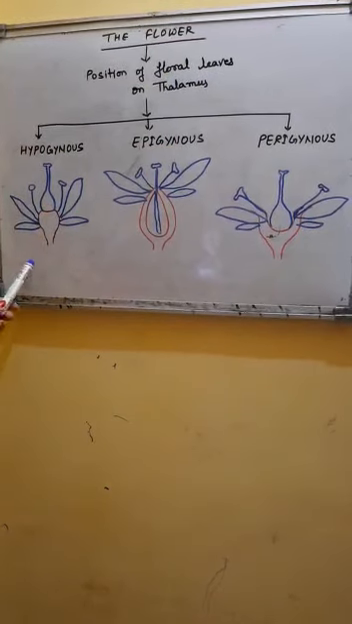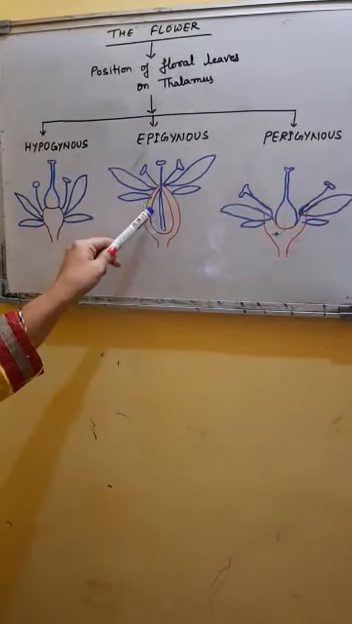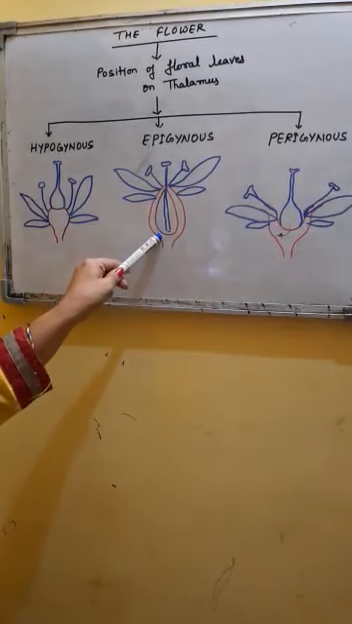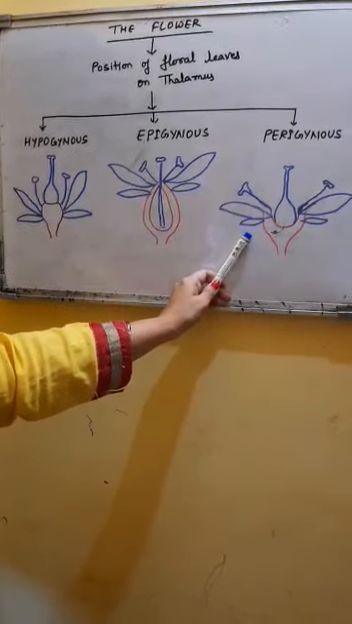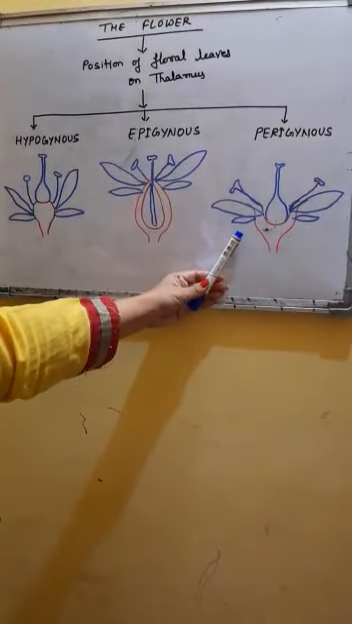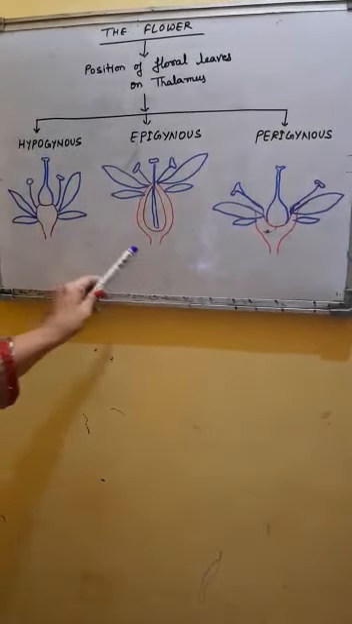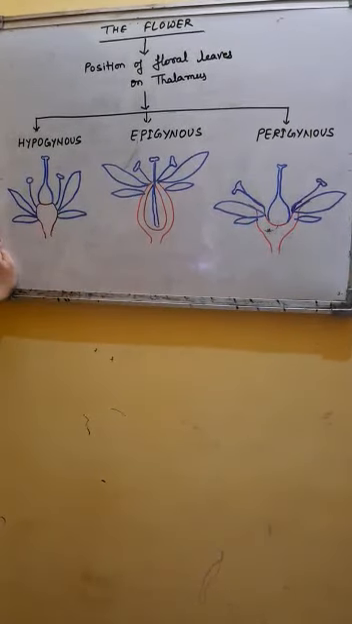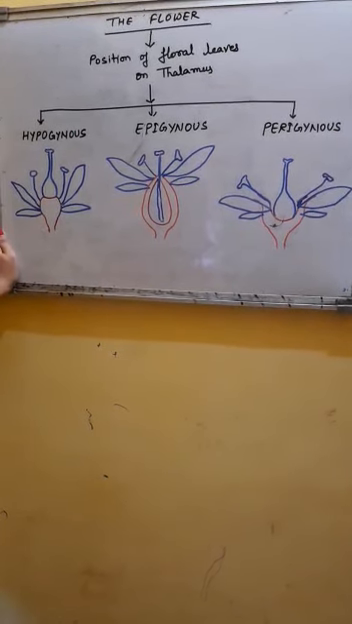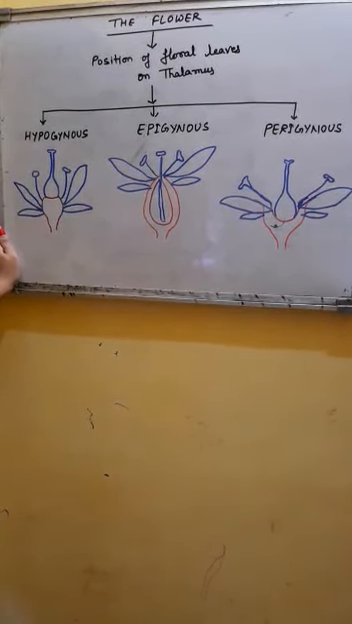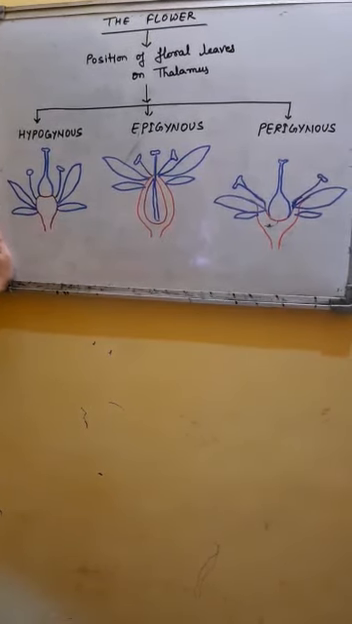Hypogynous, having the ovary at the upper part of the thalamus. Epigynous, having the ovary at the lowermost part of the thalamus. And perigynous, having the ovary half inserted inside the thalamus and half free. So these three types of flowers can also be found: hypogynous flower with superior ovary, epigynous flower with inferior ovary, and perigynous flower with half superior ovary.